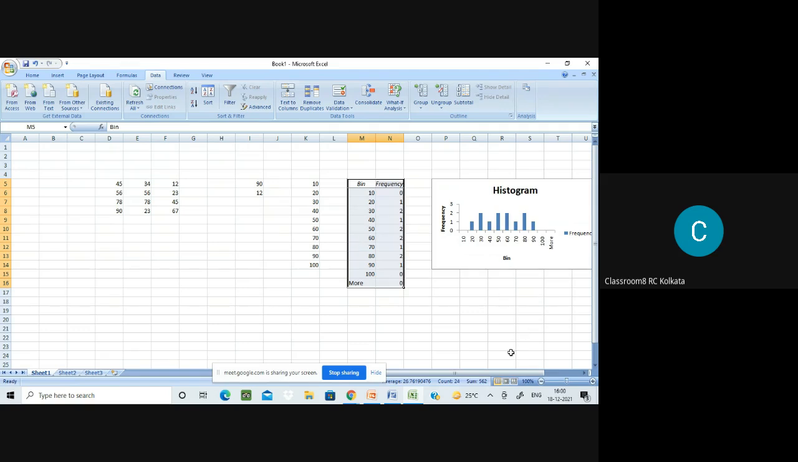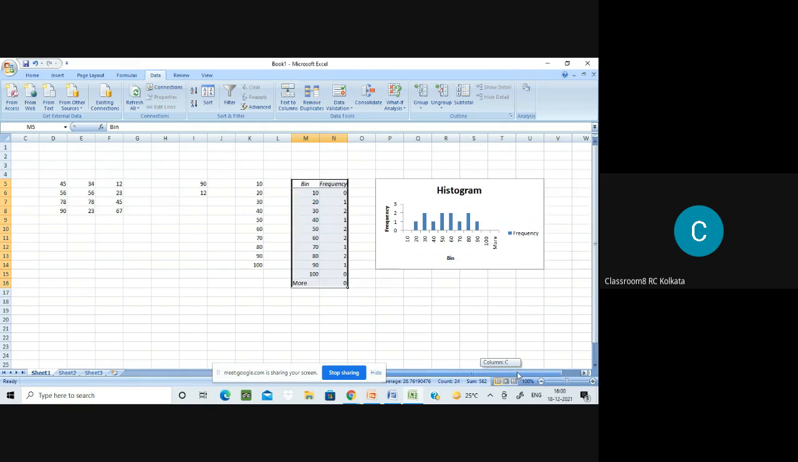Okay. Now see. What is this histogram that we got over here? It's a simple histogram. That means it is telling you how many numbers are between 10 and 20, 20 and 30, 30 and 40. In this way, it is showing you the numbers. Clear?